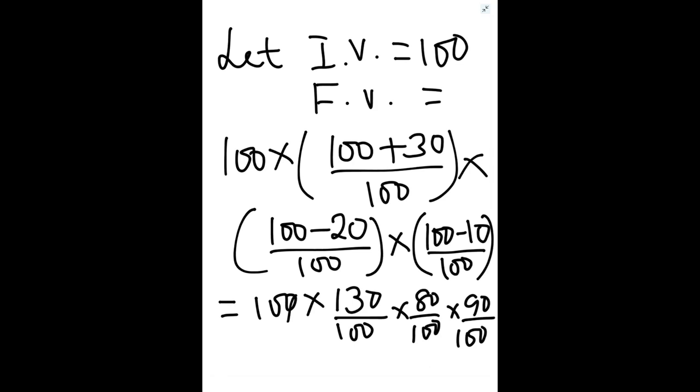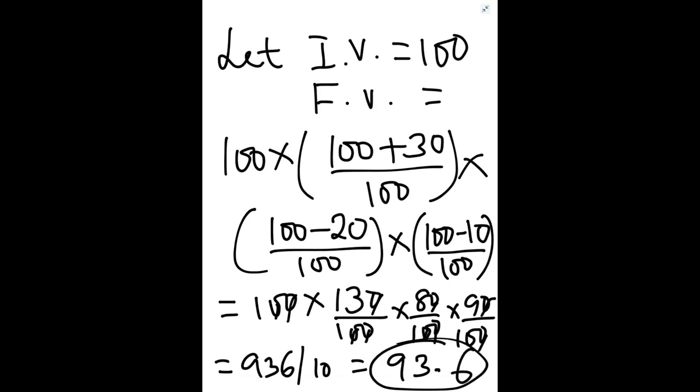So you can simplify. Some zeros will cancel out. So finally it will be 13 into 8 into 9 upon 10. 13 8 is 104, into 9, 936 by 10. That means final value has come out to be 93.6.